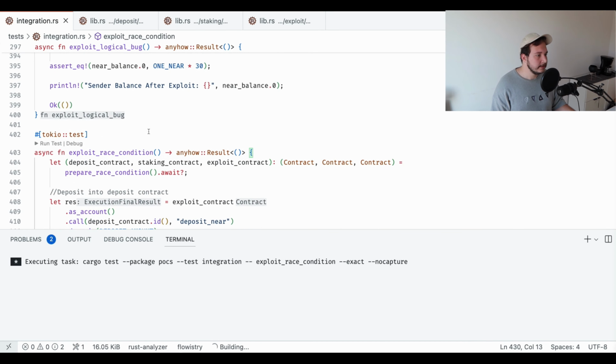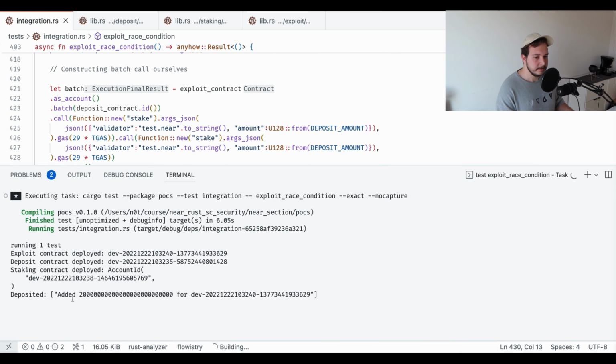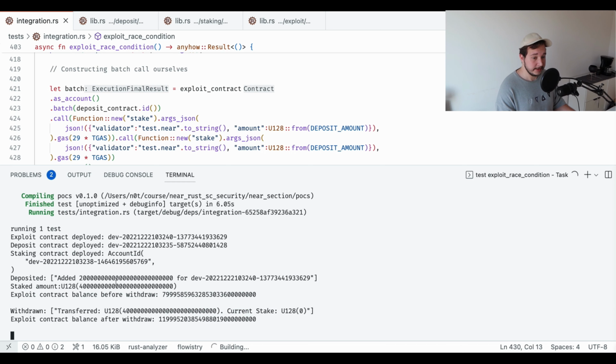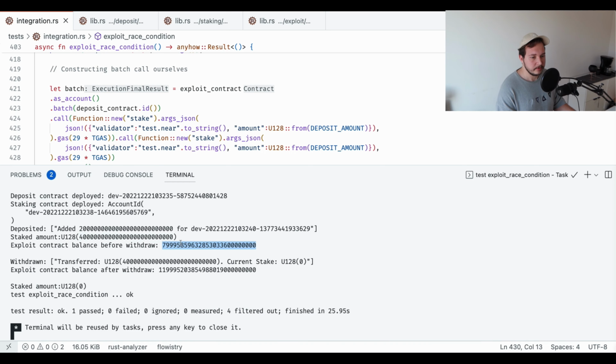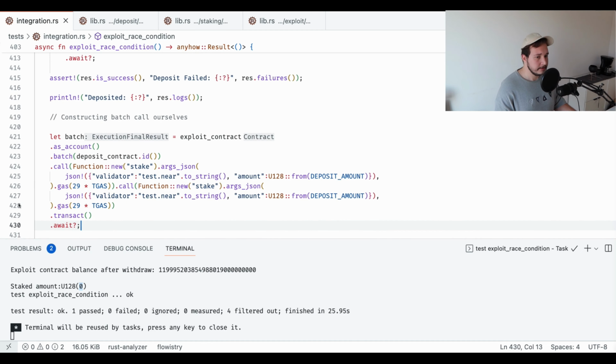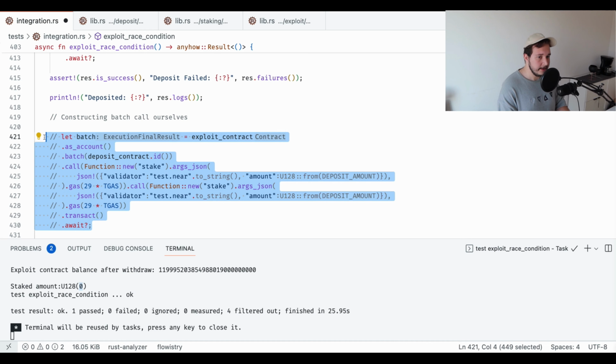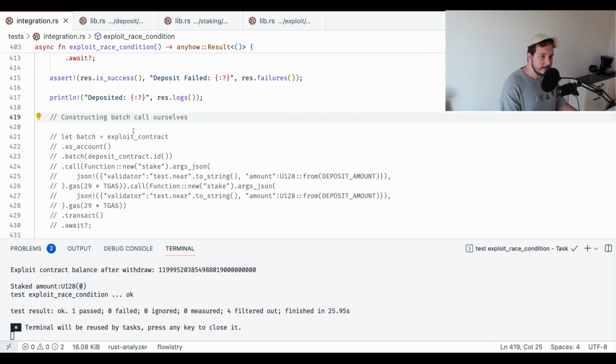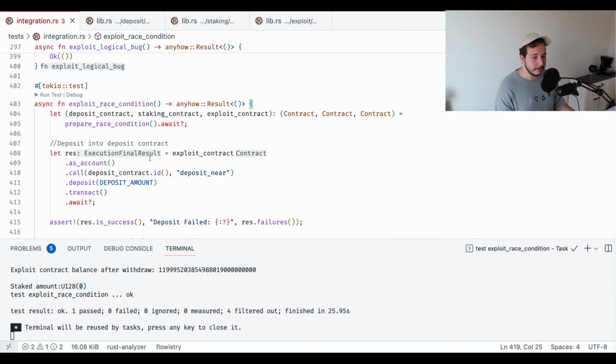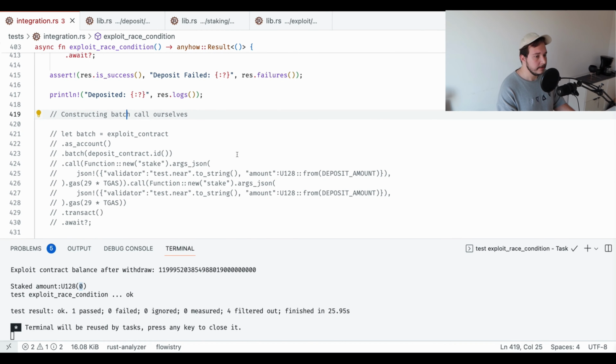So let me just run it. All contracts are getting deployed. We deposited 20 near. Balance before withdraw, so we would actually manage to stake 14 near. Exploit contract balance before withdraw, 14 near. Exploit contract balance after withdraw, so it increased, and then the staked amount is 0, so we actually managed to withdraw everything. So all right, the exploit works, and that's amazing. Now we know how we can exploit those scenarios. So that's pretty much it for this video, and I'll see you in the next lecture.